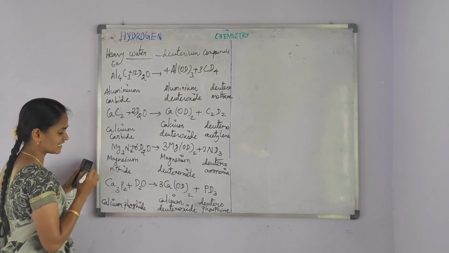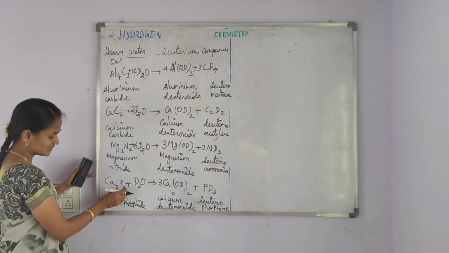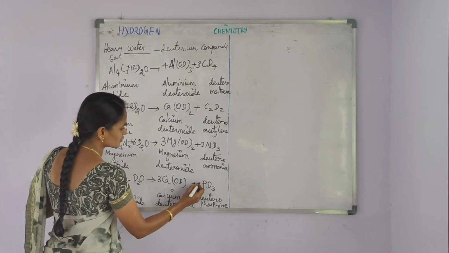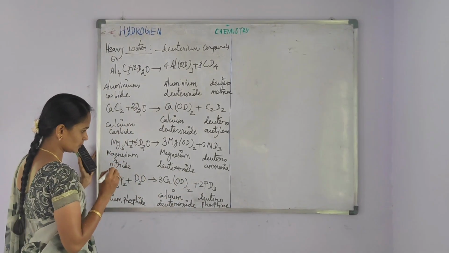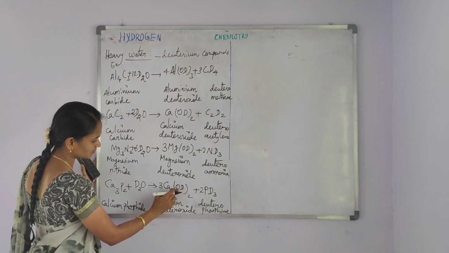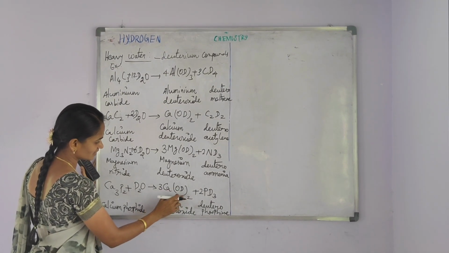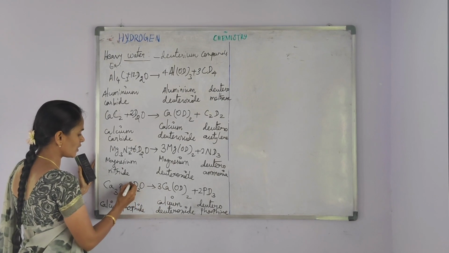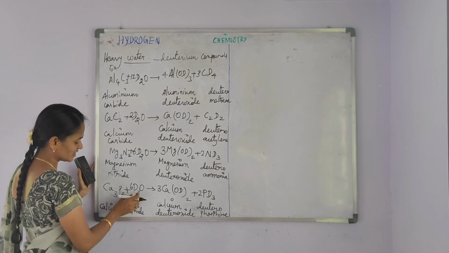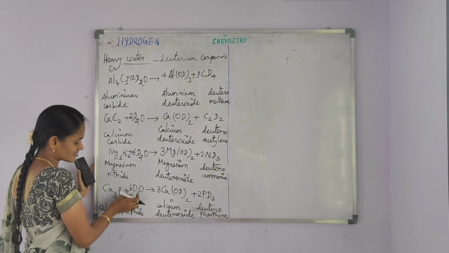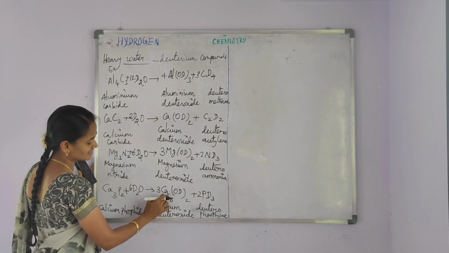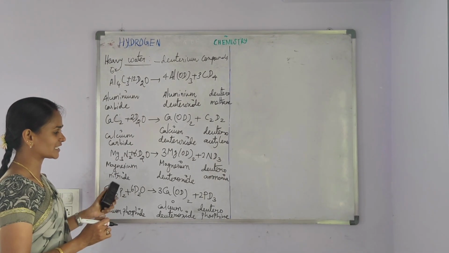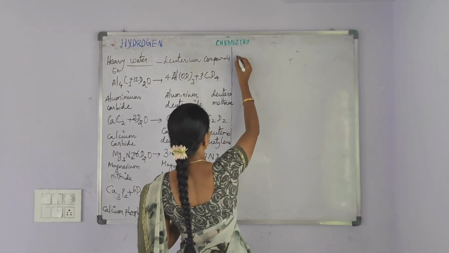So I am putting here 3. And then 2 phosphorus atoms are present in the reactant side. So I am putting here 2, and then here 6 oxygen atoms are present in the product side. So I am putting here 6. Reactant side contains 12 deuterium atoms. At the same time, product side also contains 12 deuterium atoms. The whole equation is balanced.